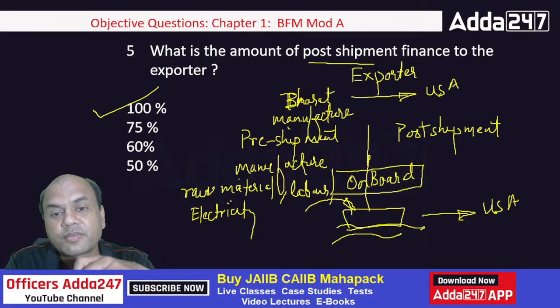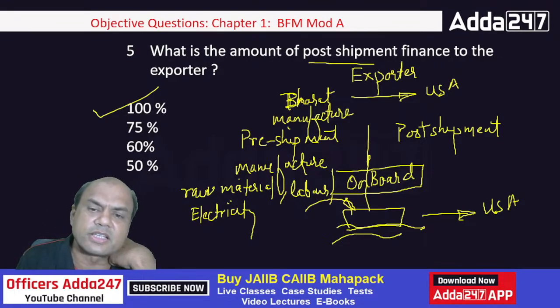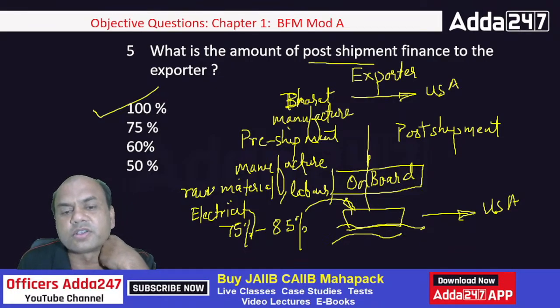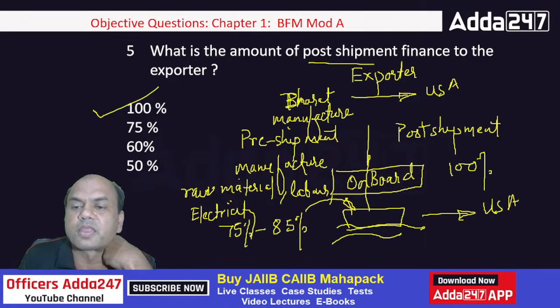Subscribe to the channel. And pre-shipment, you'll say then how much is pre-shipment given? Pre-shipment is always given 75% to 85%, depending on bank to bank. So 75 to 80% it is given. And post is always given 100%, complete 100%.